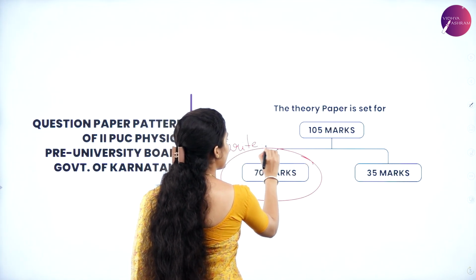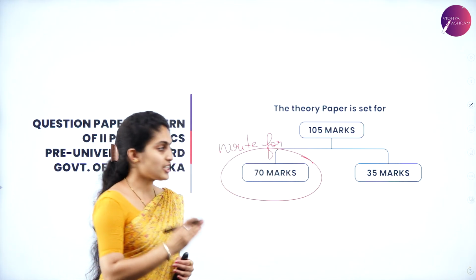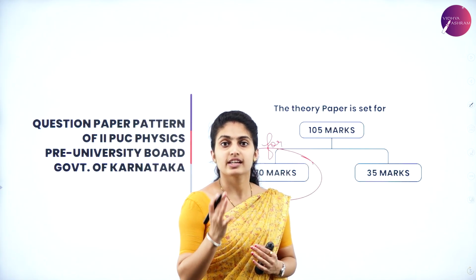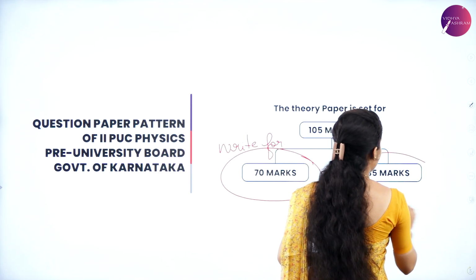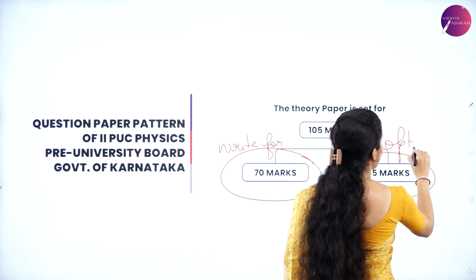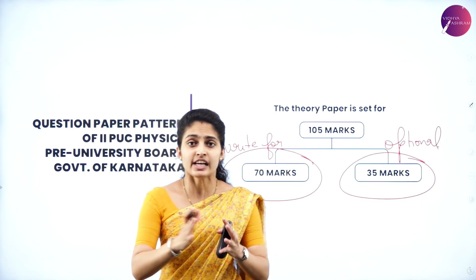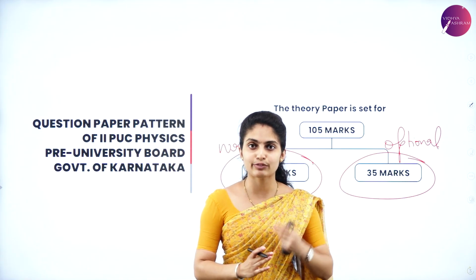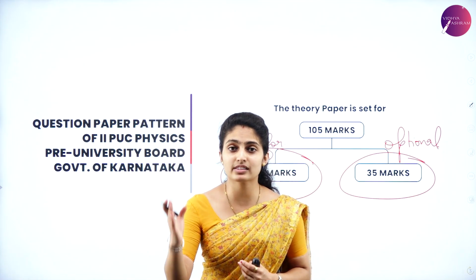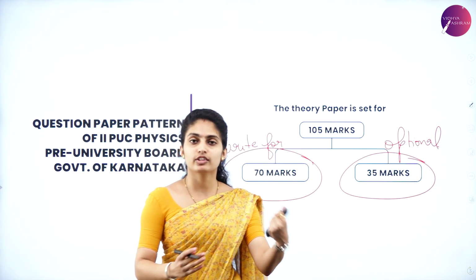And 35 marks is optional. So it is a total of 105 marks, split into two halves, 70 marks as well as 35 marks. So 70 marks is the one we have to write in the theory paper, and 35 marks is said to be optional.